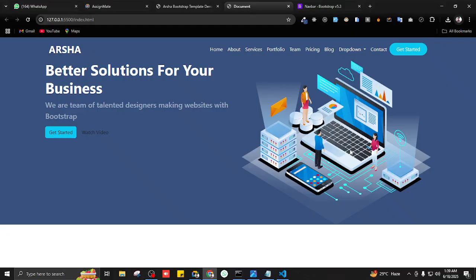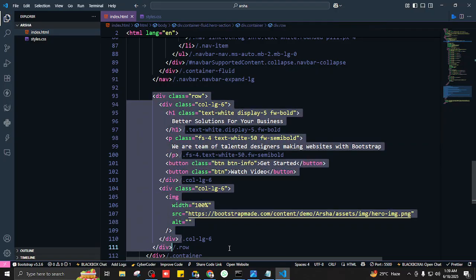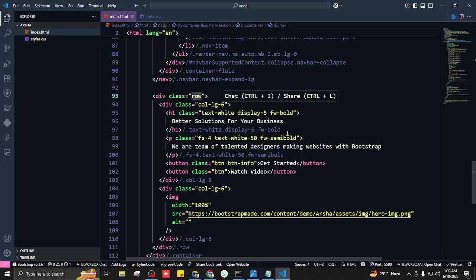What's the class for making them go exactly in the center? Text center. No. Text center is going to align the text. Very good. Align items. But the problem is align items is the property of flex. Do we have any flex in here? We don't. But this row is displayed flex. By default this row class has a display of flex.